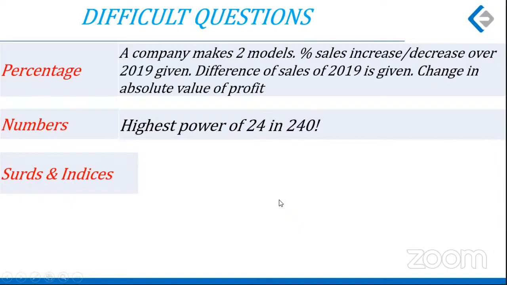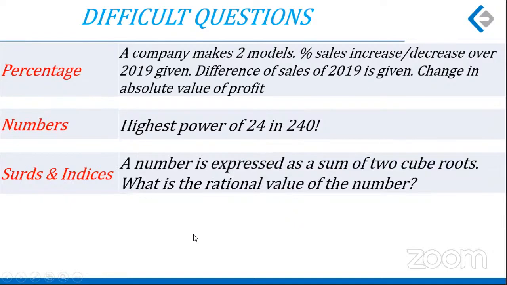Surds and indices, a little lengthy question here. A number x is expressed as a summation of two cube roots. X was the cube root of 26 plus 15 root 3 plus the cube root of 26 minus 15 root 3. And then it is asked what is the rational value of x. The process was obviously a very simple application of an identity, cubing both the sides. But because of the square root within the cube root, it probably gave an appearance of difficulty.